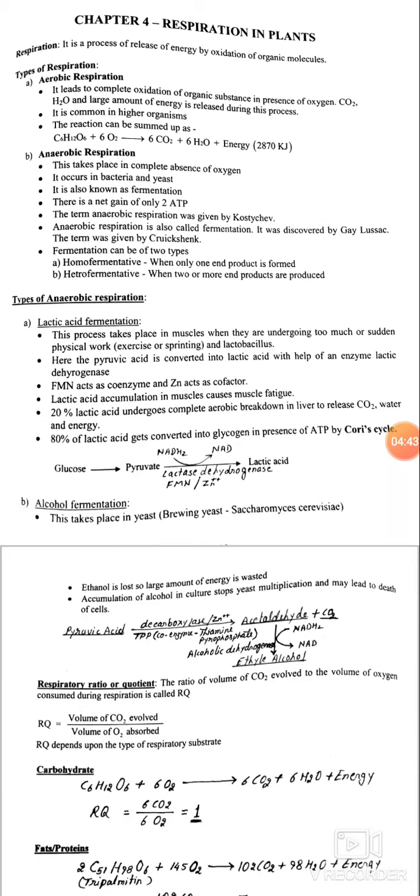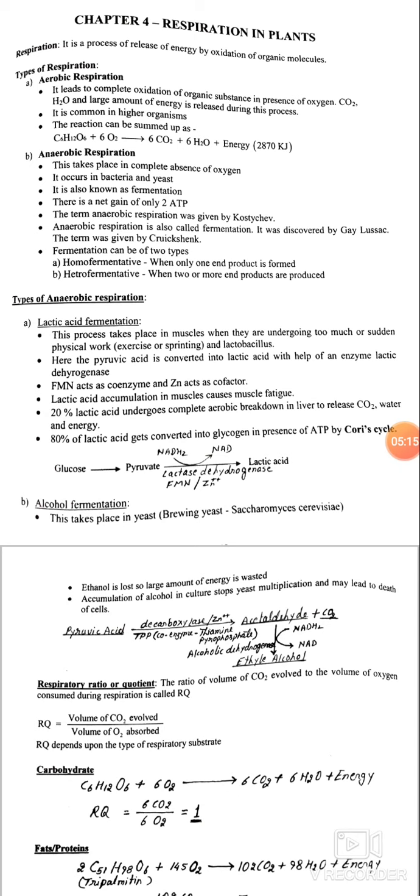Next is anaerobic respiration. This takes place in complete absence of oxygen. It occurs in bacteria and yeast. It is also known as fermentation. There is a net gain of only 2 ATPs.